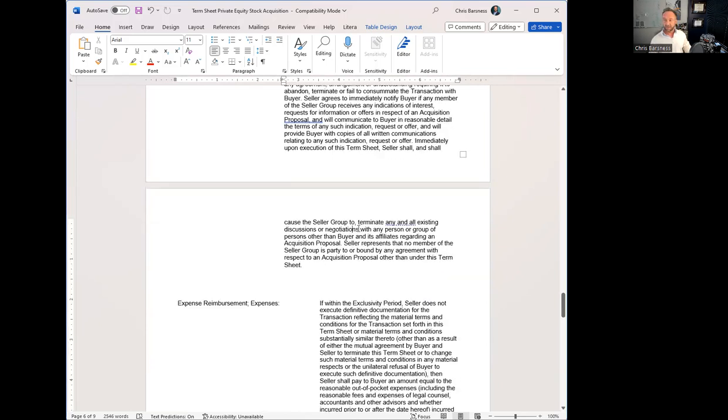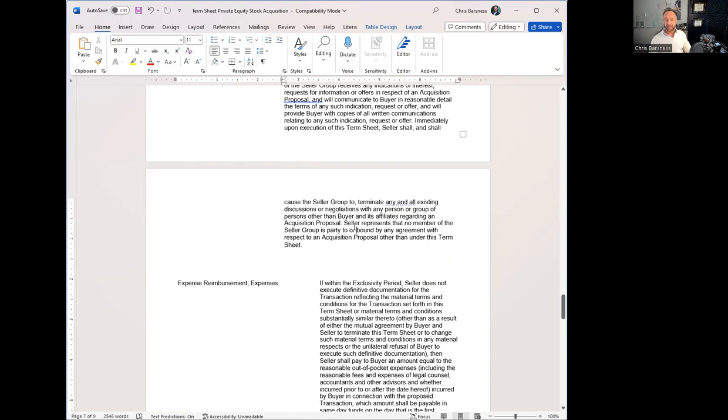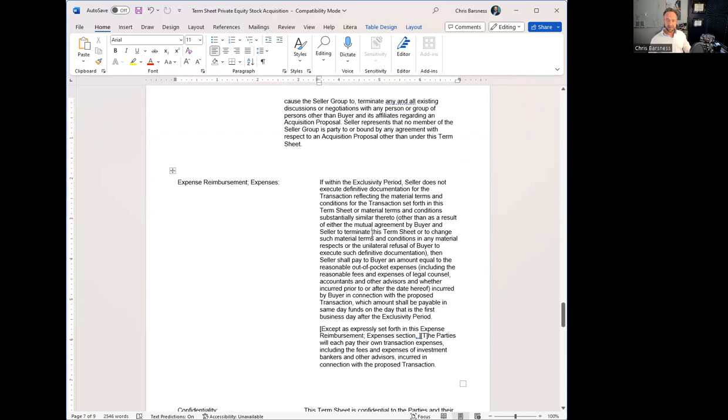But the seller also wants the right to get out of that at some point. They don't want it to drag on forever with a buyer who can't close or is not really ready to close. Usually you'll talk about expenses. The most common is that each side pays their own expenses.